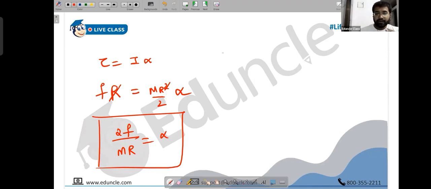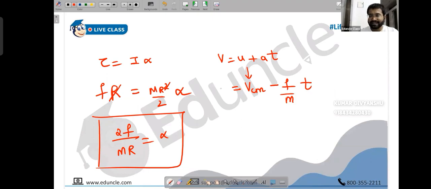Now, people, v is u plus a t. V is the final linear velocity; we don't know the value of that. What is the initial linear velocity? VCM. What is the acceleration? Minus F by M, into t. Don't you think this now makes sense? Because what happens as time goes on? If the time keeps on increasing, what happens to the velocity? It is decreasing.